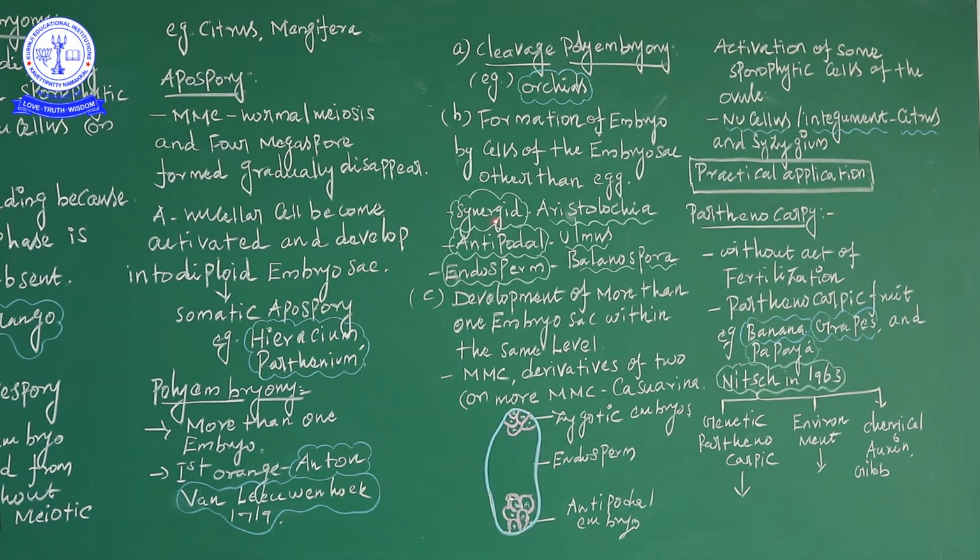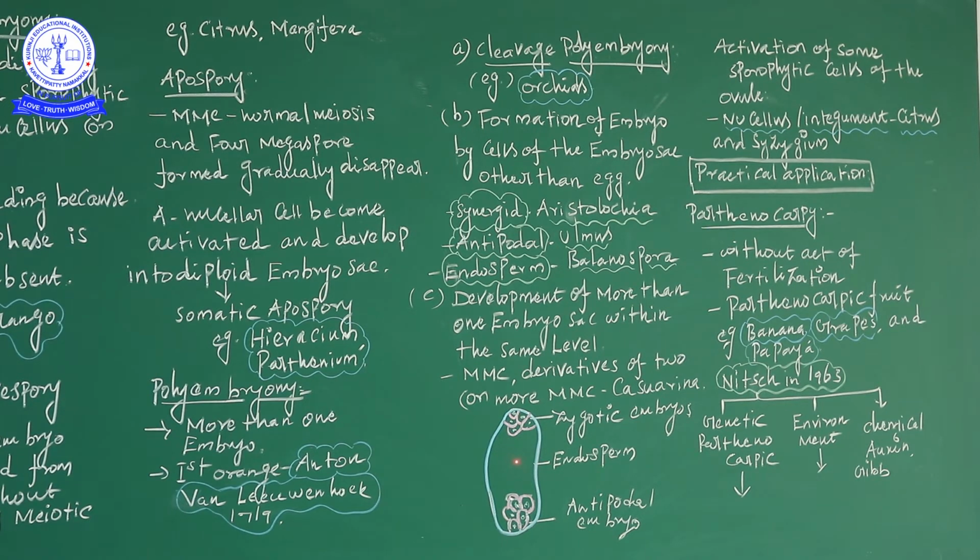You know about the synergid. Where is it present? The largest cell is the egg cell, and the region nearest to it has the two synergids. Synergids naturally decompose to provide energy for the developing embryo.